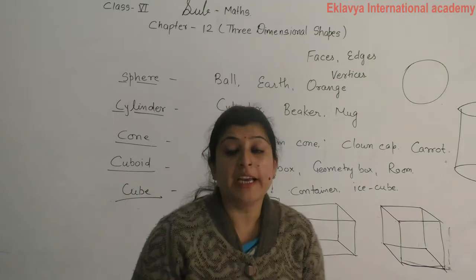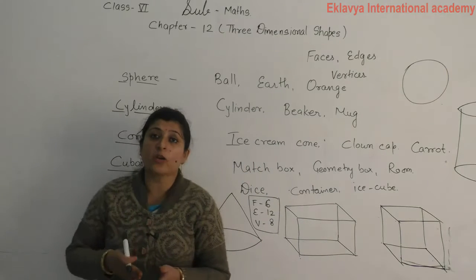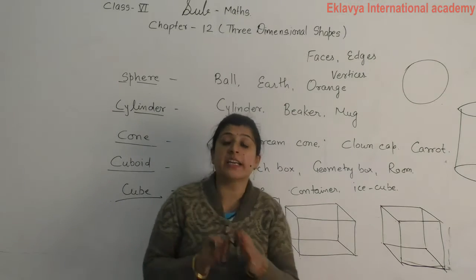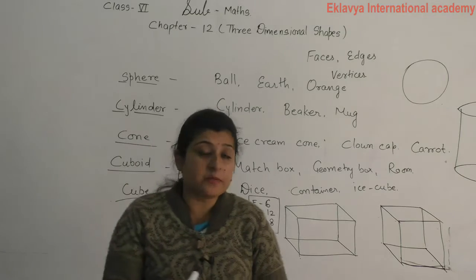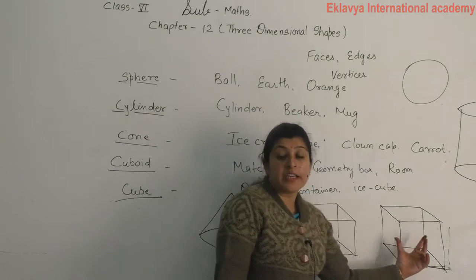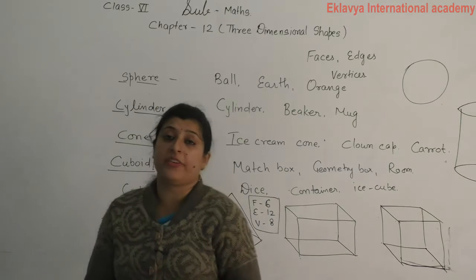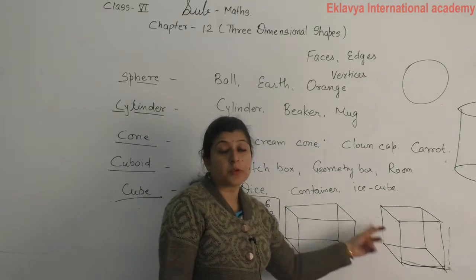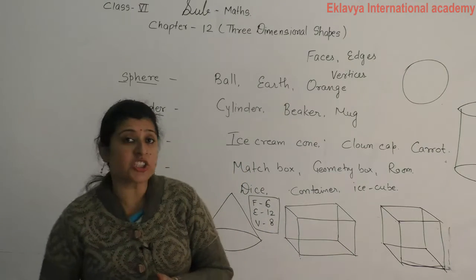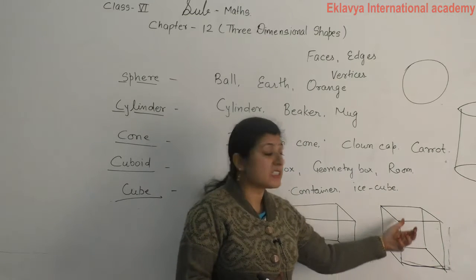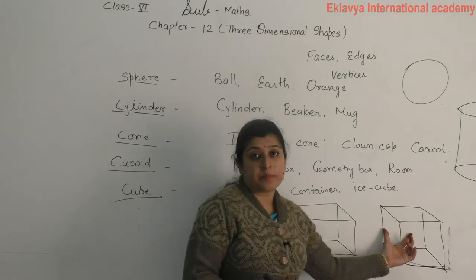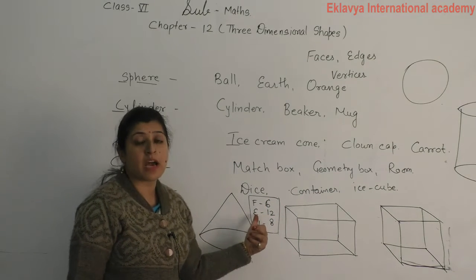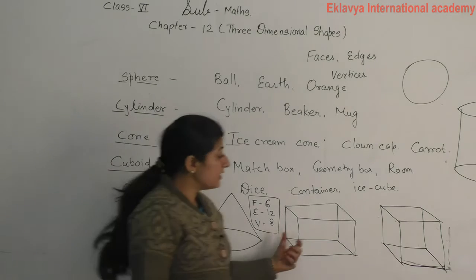In a cuboid, each face has a rectangular shape, and in a cube each face has a square shape. So this is the difference between cuboid and cube. Number of faces 6, edges 12, vertices 8 in both.